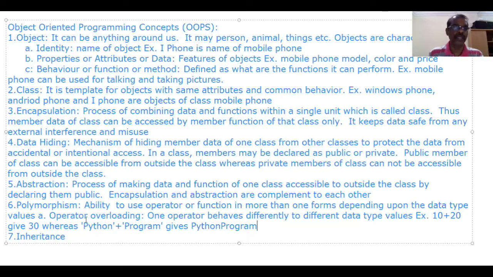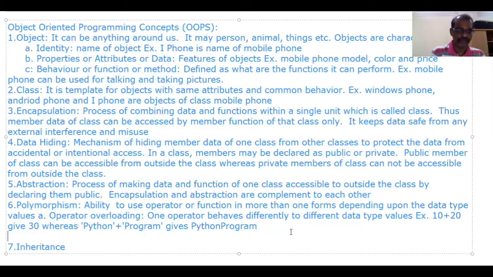That is why it is called operator overloading. One operator behaves differently to different data type values it receives. Second one is function overloading or method overloading.